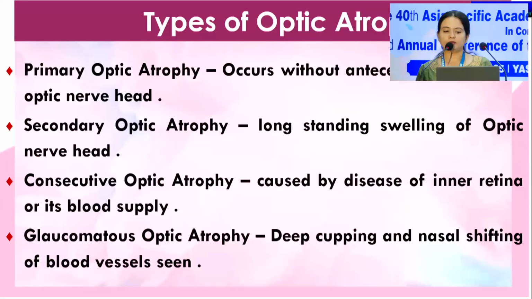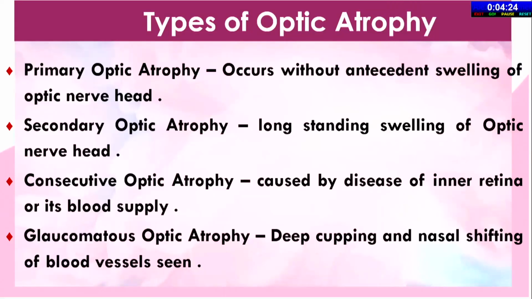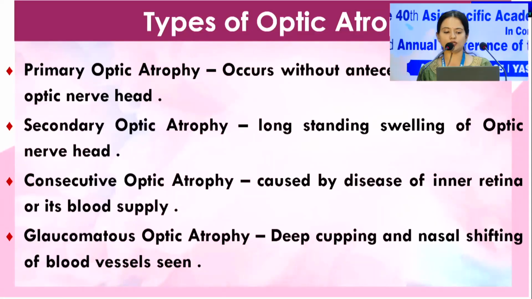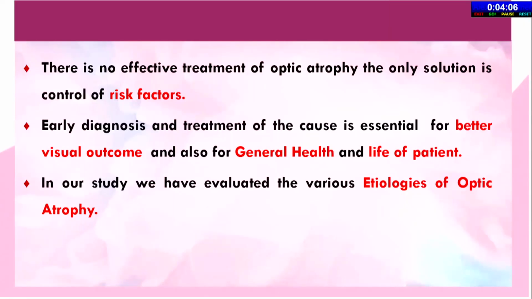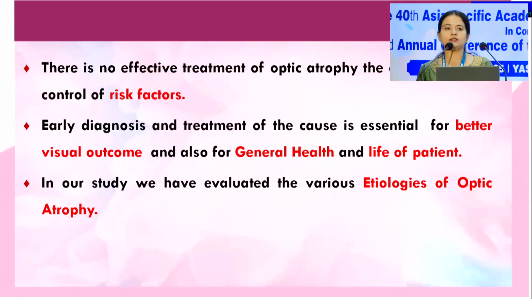We have primary optic atrophy that occurs without any antecedent swelling of optic nerve head, secondary, which occurs due to long-standing swelling of optic nerve head, consecutive, which causes disease of inner retina and its blood supply, and glaucomatous, where there is deep cupping and nasal shifting of blood vessels. As we know, there is no effective treatment of optic atrophy, and the only solution is control of risk factors. So, early diagnosis and treatment of the cause is essential for better visual outcome and general health and life of the patients. In our study, we have evaluated the various etiologies of optic atrophy.